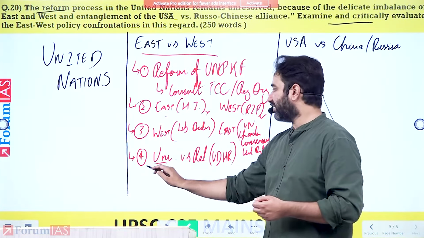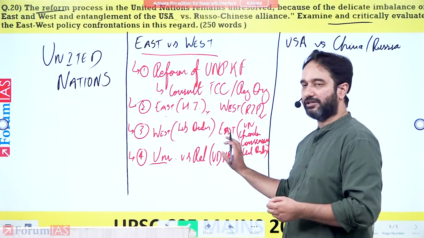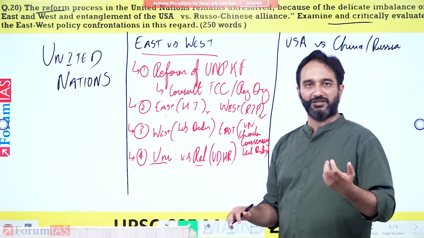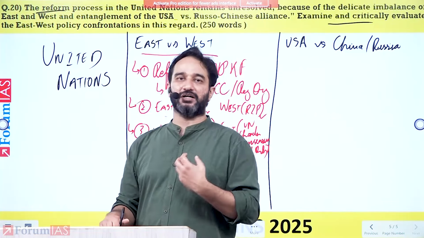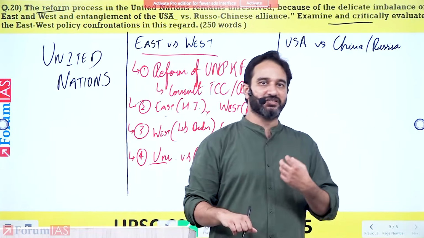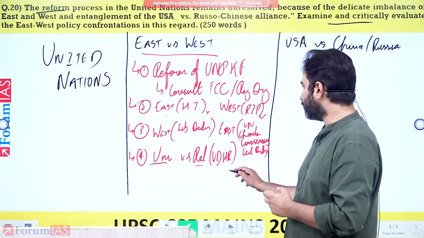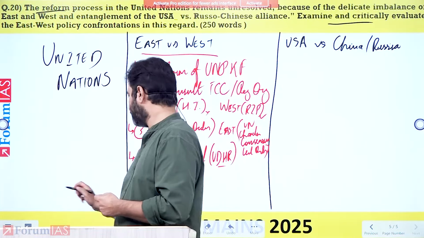And the Western countries consider that there are certain principles which are universal, like the UN Declaration of Human Rights, while the Eastern countries consider that they're relative. Your values or your rights may not be the same that we value. Our rights and our culture and our aspects might be different from yours. So here, the biggest example you can give is of the UN Declaration of Human Rights.